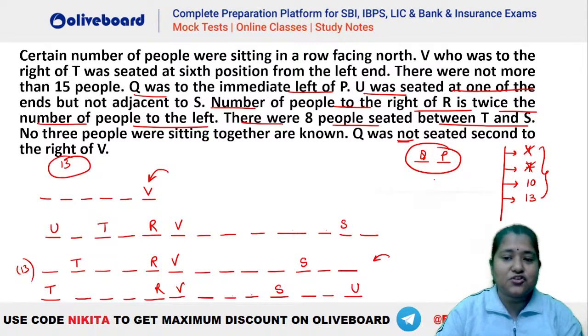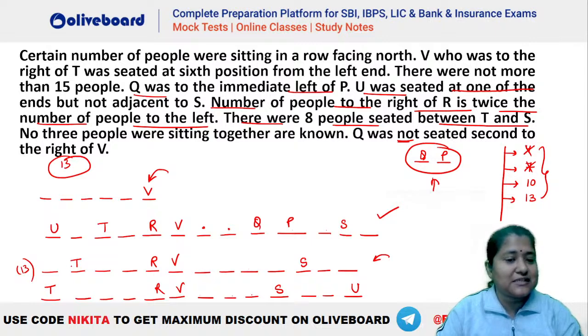Now you have to place your Q and P, and also it is given Q should not be second to the right of P. So you can see that Q cannot be here, right? Because no 3 people seated together, their names should be known. 3 लोग जो साथ में बैठे उनके नाम नहीं पता होने चाहिए. So you can see Q cannot be here, right? Q cannot be here because it is directly given. That is Q should not be second to the right of V. So Q and P will be here. This will be the arrangement.